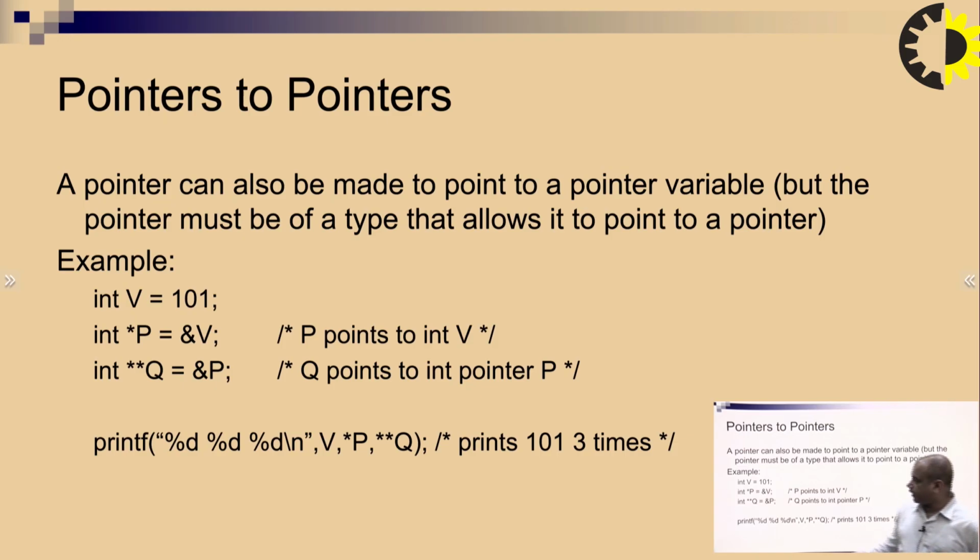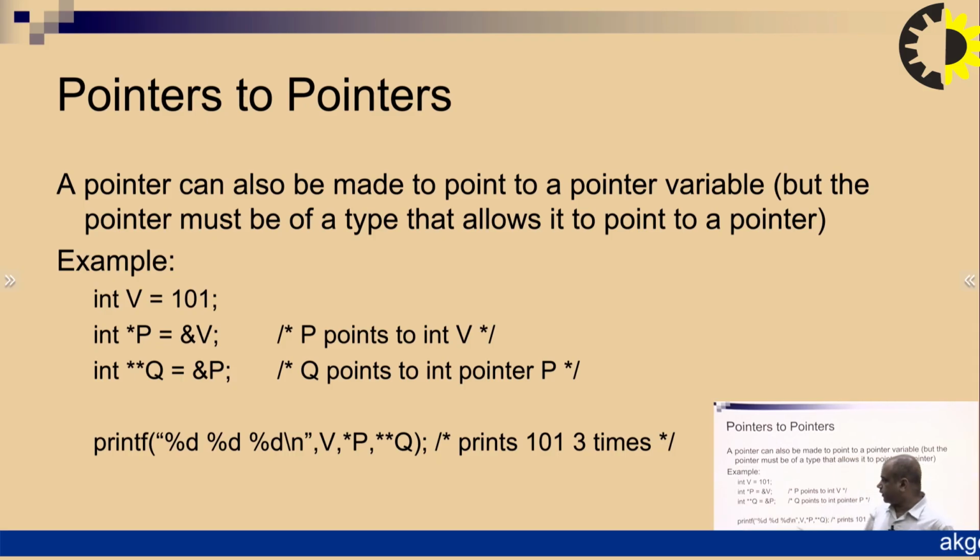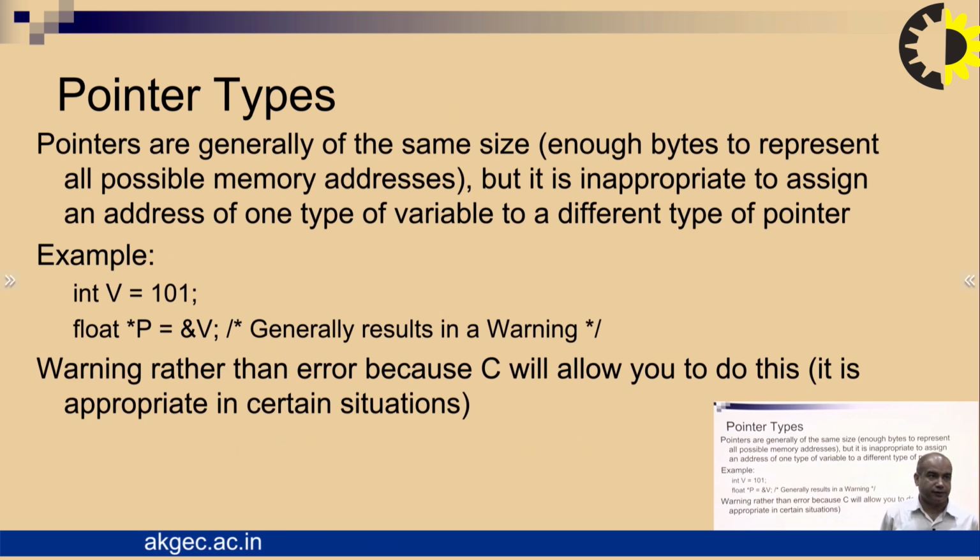So here we are going to take an example, integer v equal to 101 and integer star p equal to ampersand of v. So p points to the integer v. Again, if I talk about star star q, 2 times star and q here, it is going to take the address of p. So q points to the pointer p. So here it is the pointer to the pointer variable, meaning that it is pointing to another variable that is of type pointer.